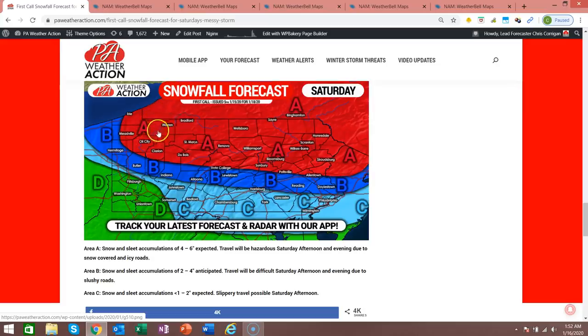These areas are probably going to see more in the 2 to 4 inch range. It looks like right now the best snowfall totals will be across north central PA and northeast PA. Lehigh Valley is going to be right on the border. It's a matter of only 25 miles or so, depending on whether these areas will see a coating to 2 or maybe as much as 4 or 5 inches of snowfall.